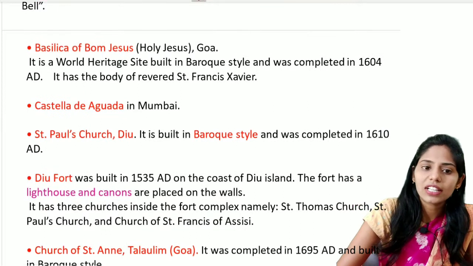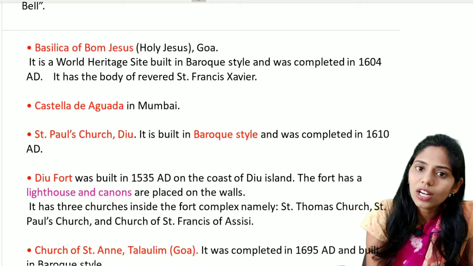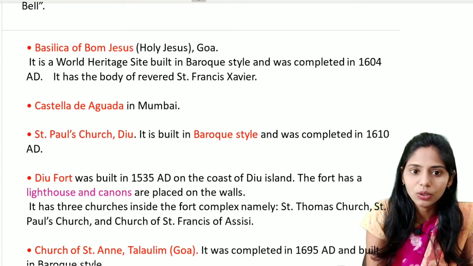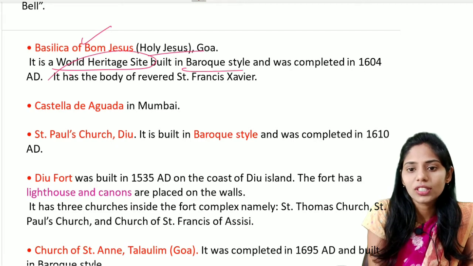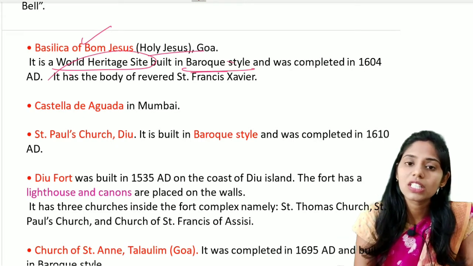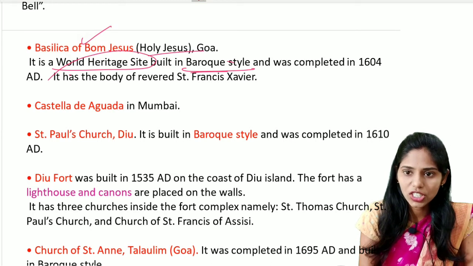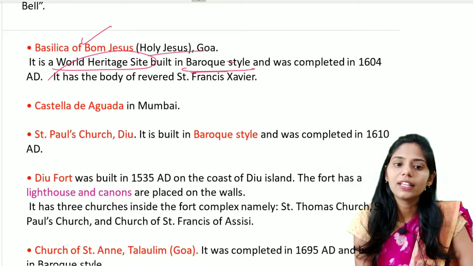The next important structure is the Basilica of Bom Jesus, also called Holy Jesus, which is present in Goa. It is one of the World Heritage sites and is built in the Baroque style. What is the meaning of the Baroque style? We see extensive decoration on the walls of the construction, and this construction was completed in the year 1604 AD.